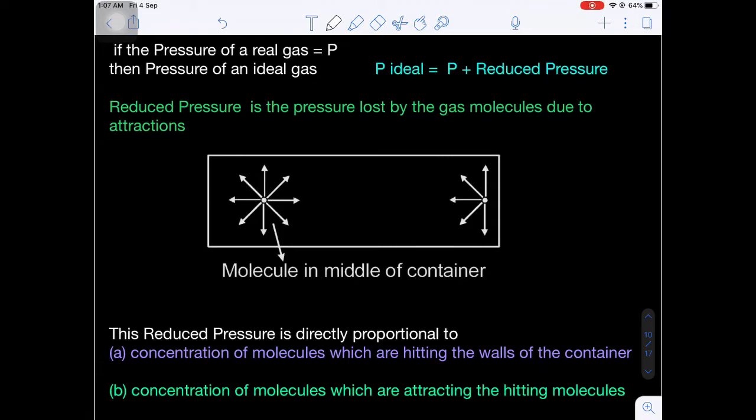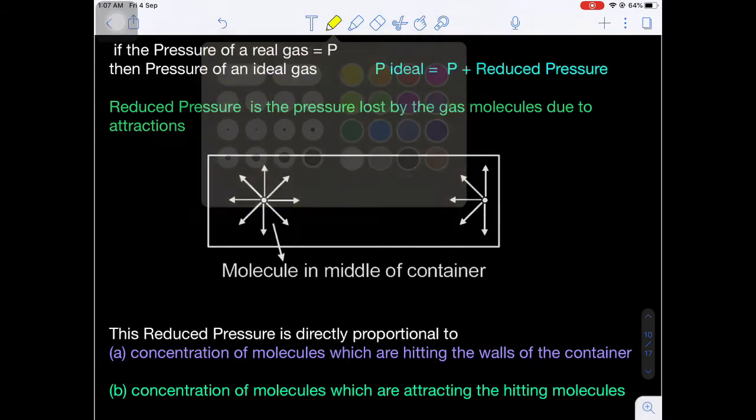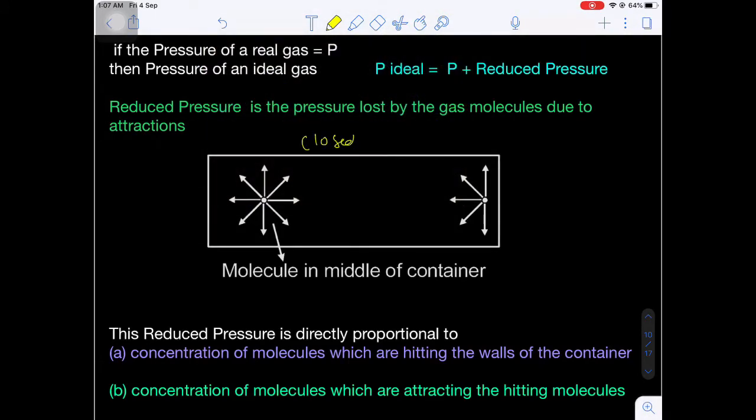It is a closed container. Let's suppose this is a closed vessel. I am taking one particle inside the container. Now this molecule is equally attracted by all of its neighboring molecules. This molecule is equally attracting all of its neighboring molecules.